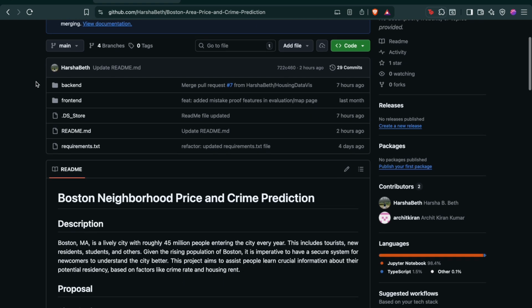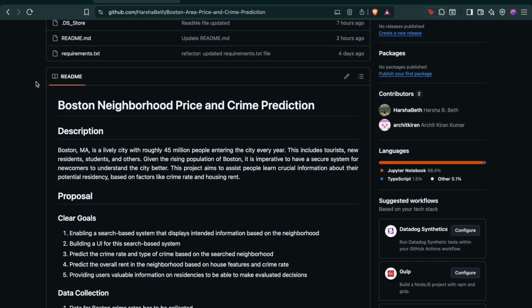The main gist of the idea is that within Boston, we will be analyzing neighborhoods and determining locations that have certain types of crime. As well as that, we will also predict the time of the day when crime usually occurs. And we will also have another model that will be predicting the overall rental price of a residential building or a house within an area.